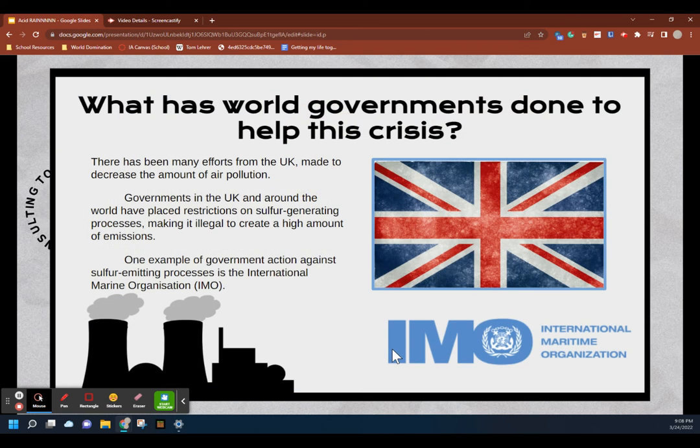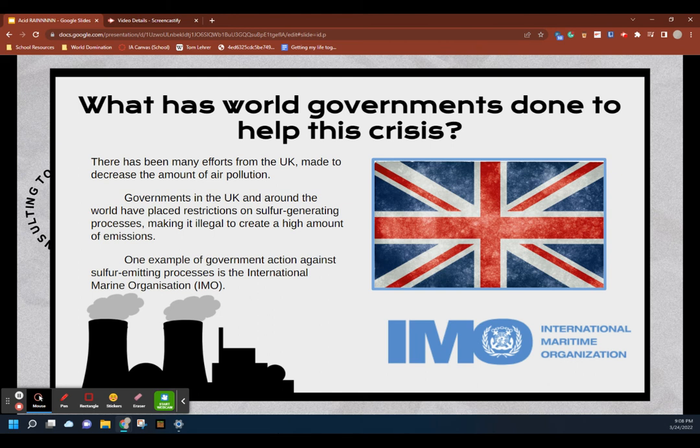There have been many efforts from the UK made to decrease the amount of air pollution. According to 1970 was the worst year for air pollution in the UK, with over 6 million tons of sulfur dioxide being released, and the emissions continue to increase from then, due to colder winters and a greater need for heating in homes and other buildings. Fortunately, governments in the UK and around the world have placed restrictions on sulfur-generating processes, making it illegal to create a high amount of emissions.